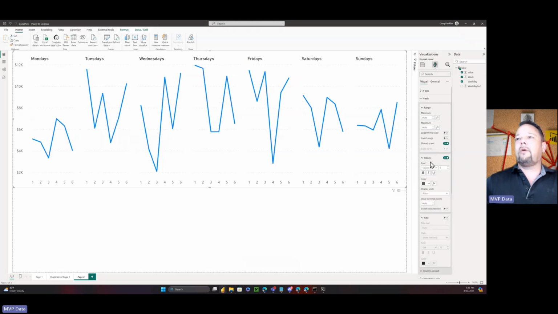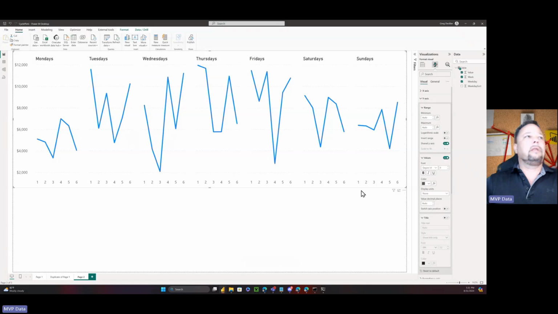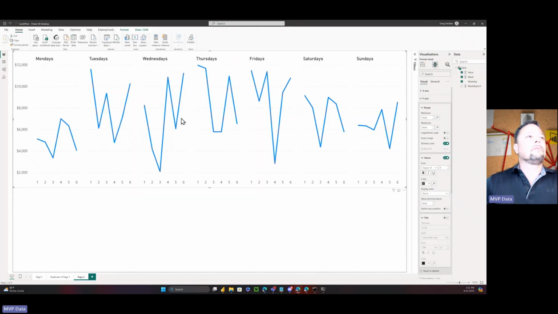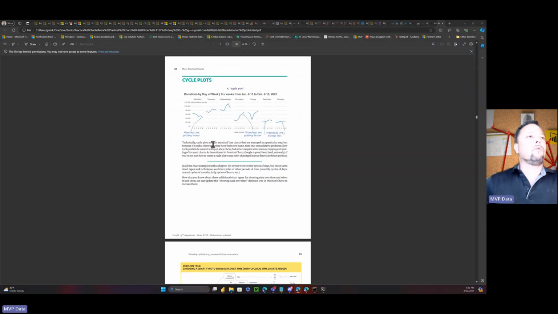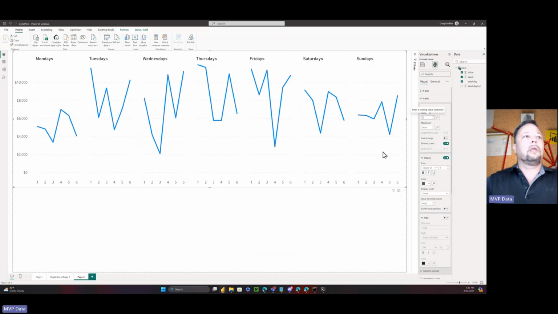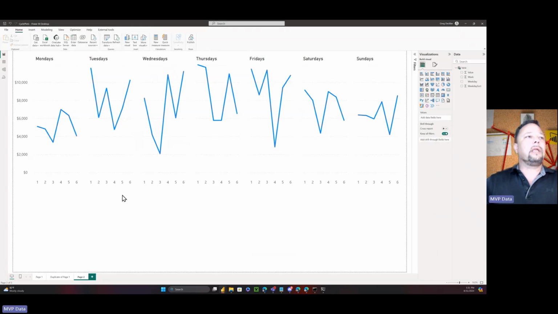We can expand our values, turn our display units to none, right? And so that gives us our thousands, just like Nick has. We don't get the 0. So what I could do to get around that, and I don't think I did that on mine, is say a minimum, we could say our range is 0. And that, again, gets us even closer to what Nick had. So we have our $0 as our baseline, right? So we're pretty close at this point.